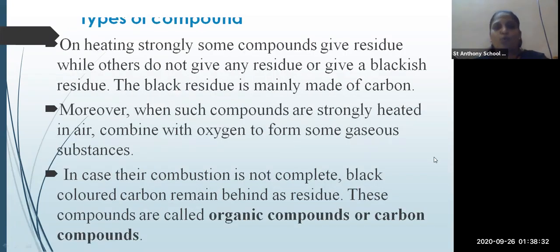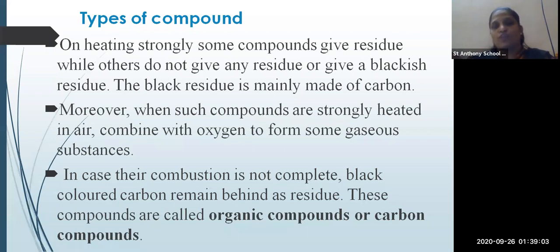Of compound. What are types of compound? On heating, the strong compounds give a residue, or any blackish residue remains back, that is carbon. For example, when you heat sugar, what will happen? It will turn black, and whatever residue remains at the back is nothing but carbon.